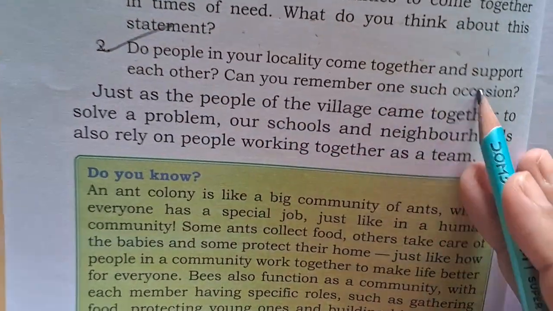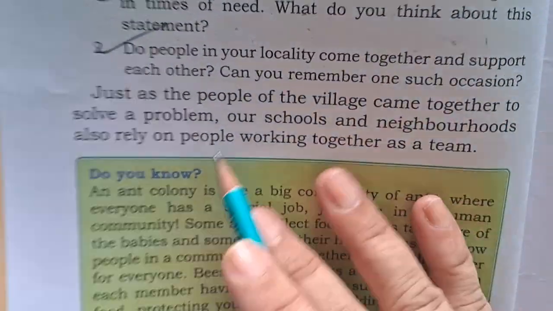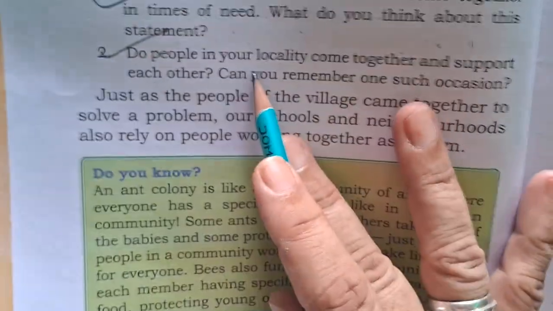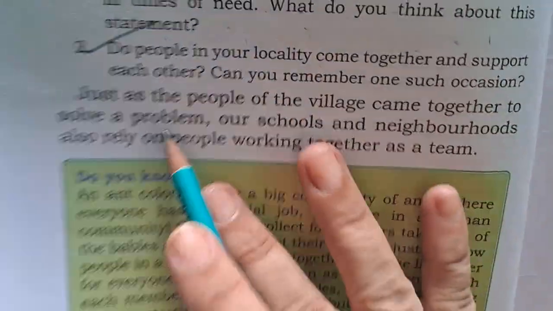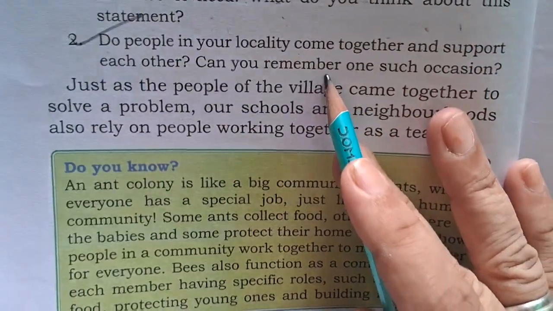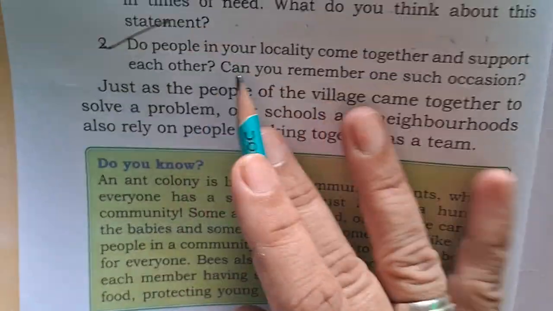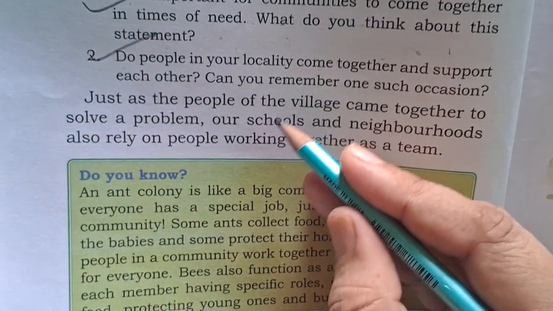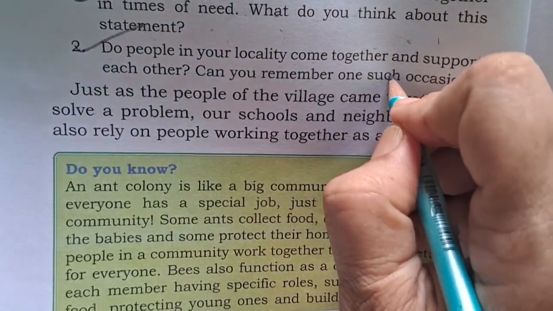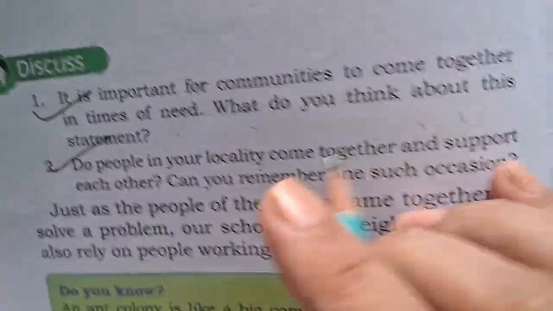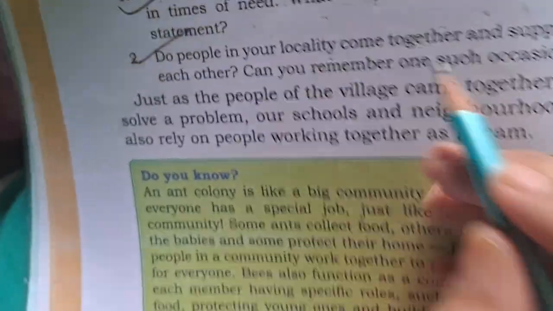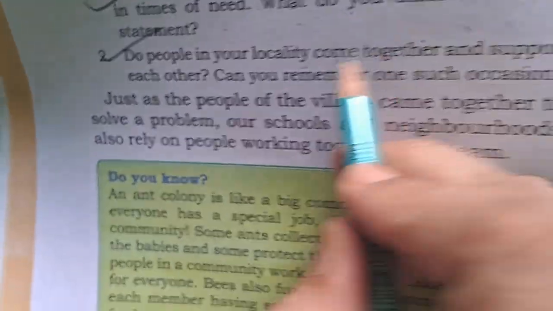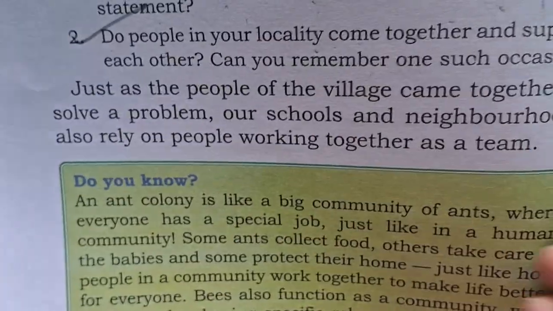Do people in your locality come together and support each other? Can you remember one such occasion? So yes, in this answer you can also give your own. In my opinion, yes, our locality many times comes together and supports each other, especially at festival time. Everyone tries to participate in the festival, and sometimes if there is a needy person, the locality comes together and donates something. So yes, it happens. You can give your answer yourself or you can write it.